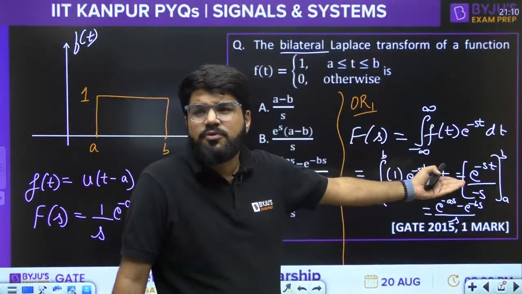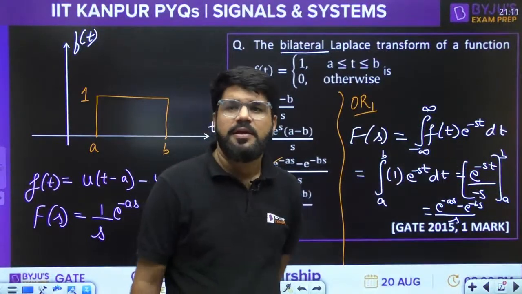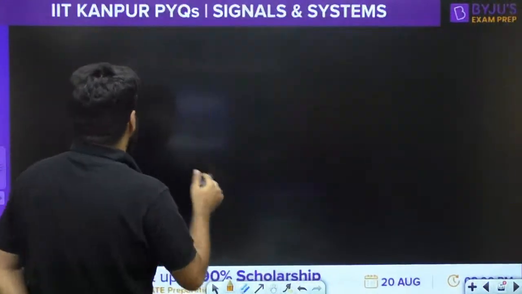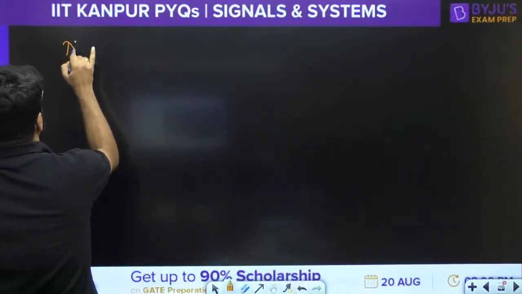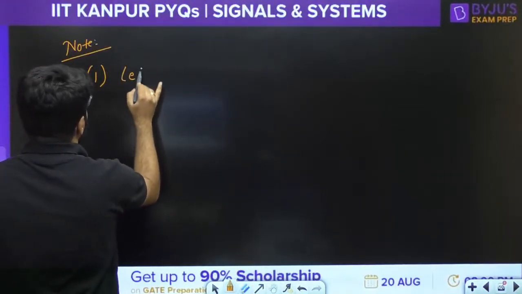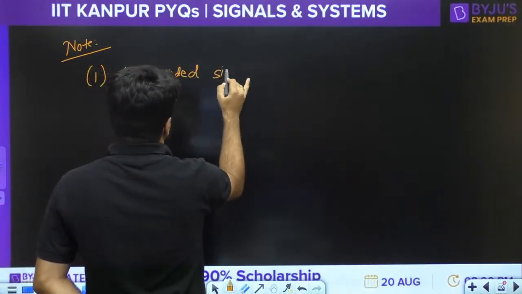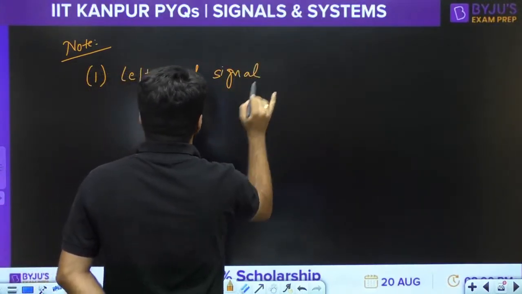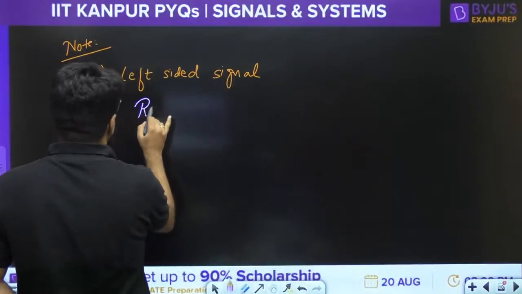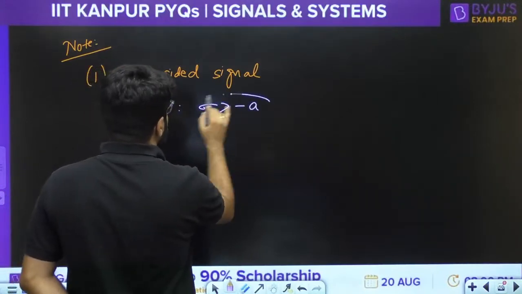Look into this integration carefully. Tell me where will this integration go to infinity? There is no possibility. So guys, some important points you have to remember, on which questions can be related. Number one, if you have a left-sided signal, the ROC is of what form? ROC sigma greater than minus a, right?